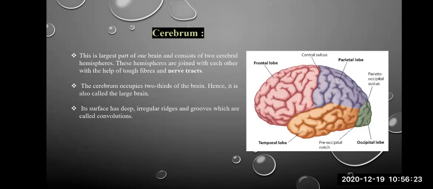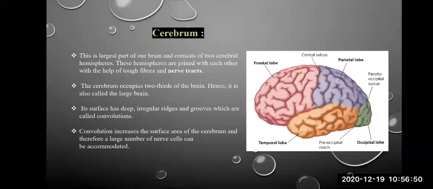Now, the folds on the brain increase the surface area of the brain. Hence, it is believed that the number of folds is proportional to the intelligence, the IQ capacity of the person. It depends on the number of folds present in the brain. This increases the surface area of the cerebrum.